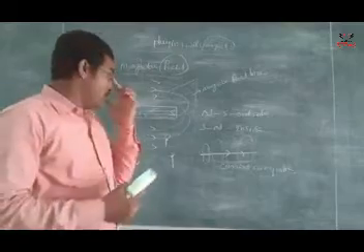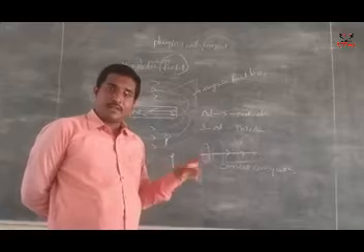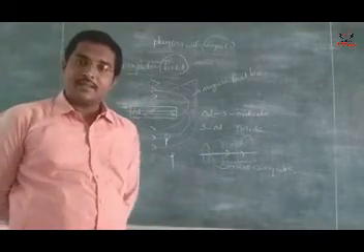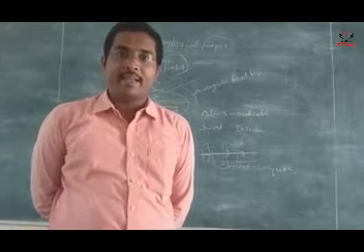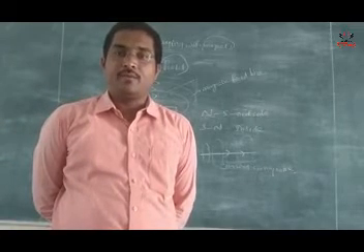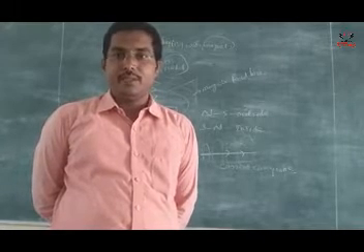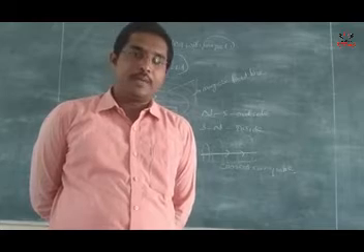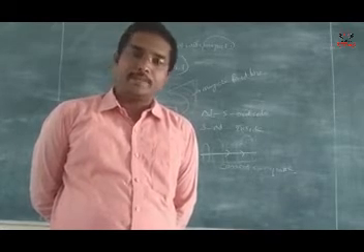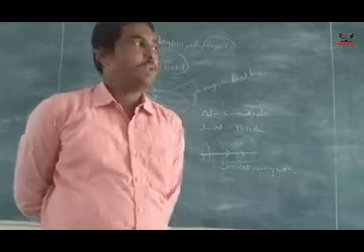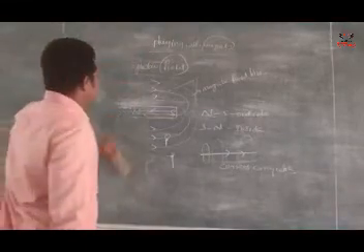Okay, now the current carrying wire acts as a magnet. The current carrying wire acts as a magnet. So when does the wire act as a magnet? When the current flows through the wire. So for the magnet we saw the properties: attractive property, repulsion property, directive property and induction property. Say yes or no? Do you understand the magnetic field?